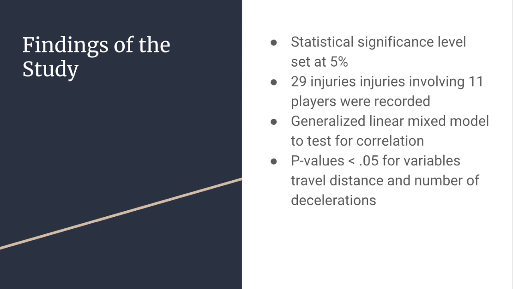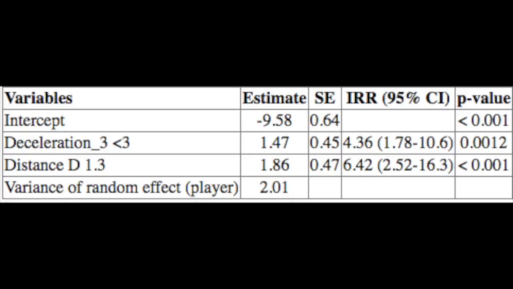The variables distance and decelerations, along with injuries, were put into a generalized linear mix model. Much like a linear regression test, this test is used to see if variables are associated. In the context of this study, the generalized linear mix model was used to test if distance and decelerations are associated with number of injuries. All probability values are less than the set level of significance of 5% and are statistically significant at the 1% level as well. The observers concluded that the lower workload a player has, they are at a higher risk of injury.